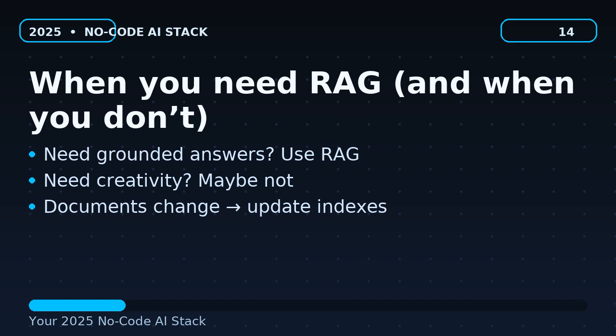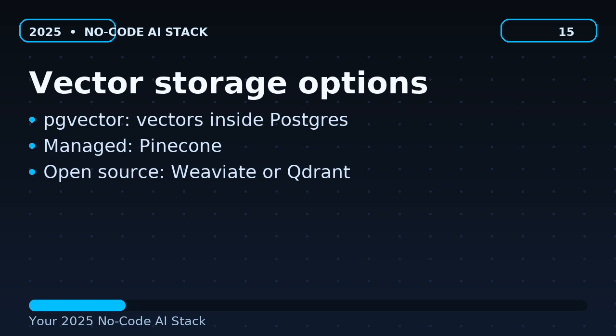When you need RAG and when you don't. On-screen bullets: need grounded answers? Use RAG. Need creativity? Maybe not. Documents change. Update indexes. Voiceover: If you need the AI to answer based on your documents, you'll probably need RAG, Retrieval Augmented Generation. If you just need brainstorming, don't over-engineer it.